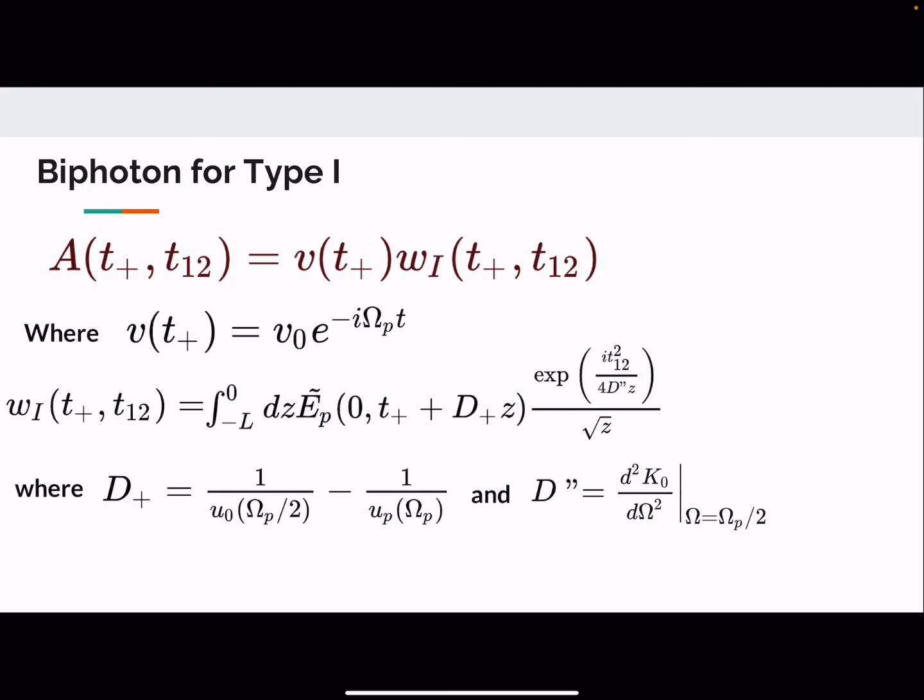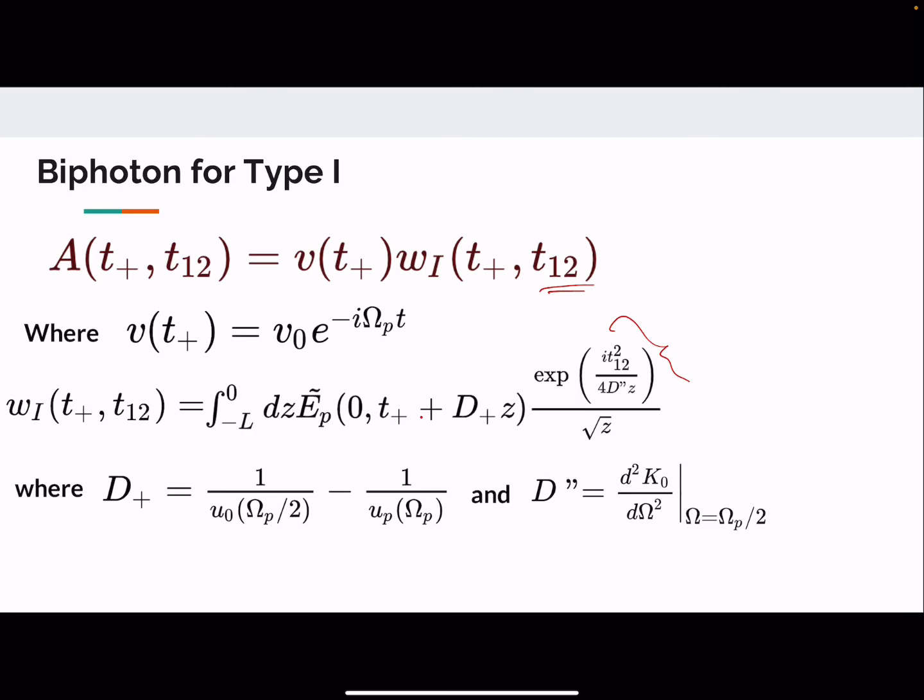Okay, it's t plus, and the t plus is appropriately defined for us. If the biphoton is thought of as being created at the point z inside the crystal, then the width of the biphoton described by T12 oscillates and increases because of the dispersion, as you can clearly see from this phase factor coming up here.